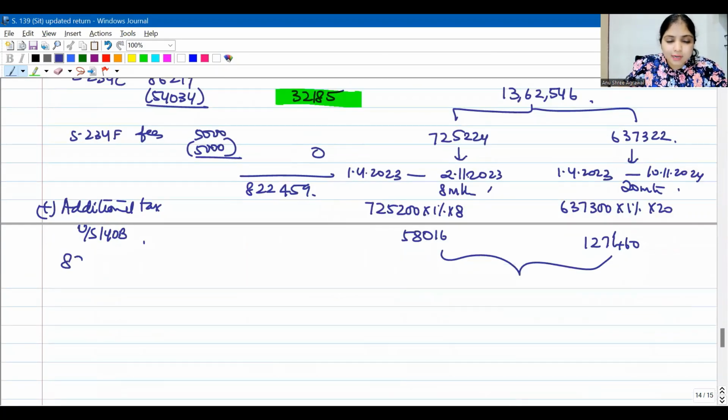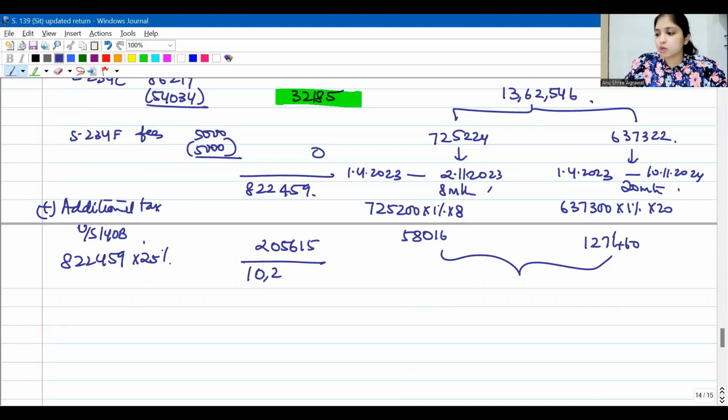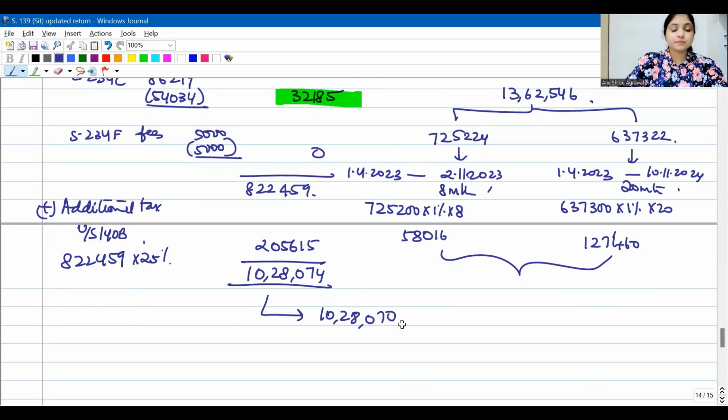So on 8,22,459, whatever you're paying now, this much has how much? This has how much tax and interest? Full 8,22,459 is tax and interest only. On that 25%, this is going to be 2,05,615. So totally, we will ask our assessee to pay 10,28,074, which we will round off to 10,28,070. Got it? Yes. So this is how your answer would be.